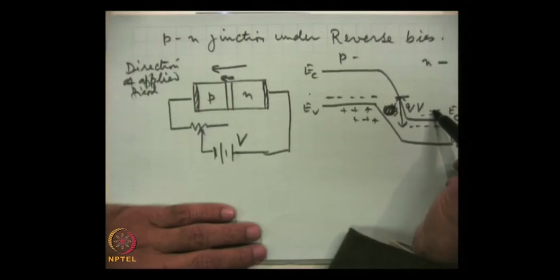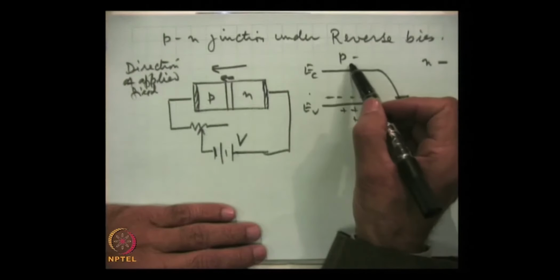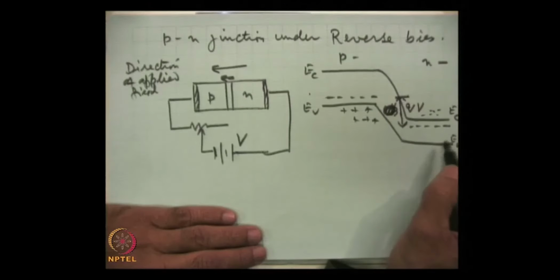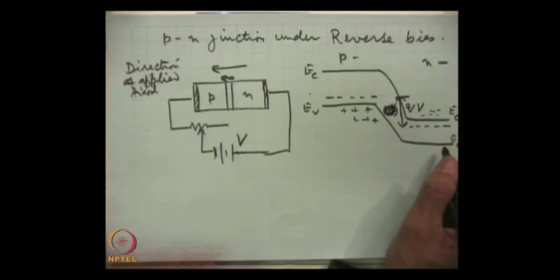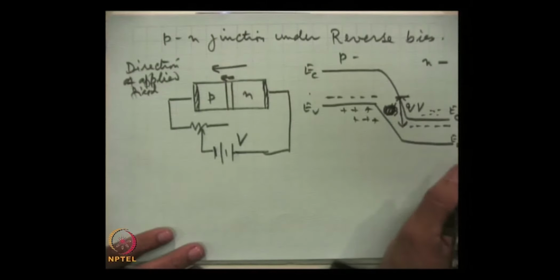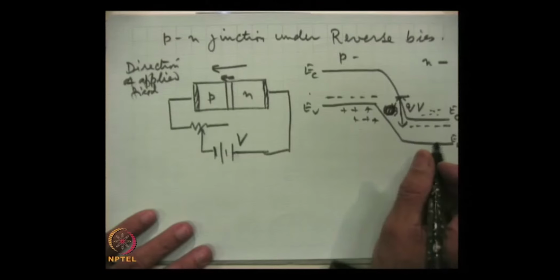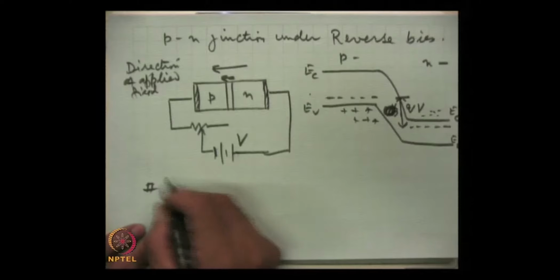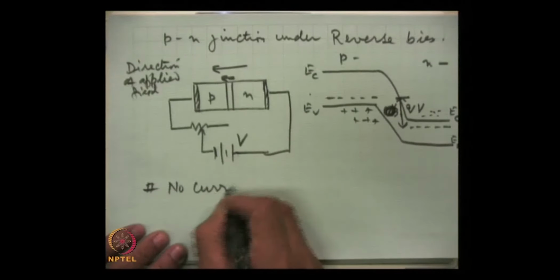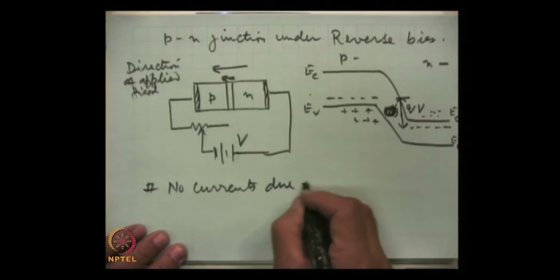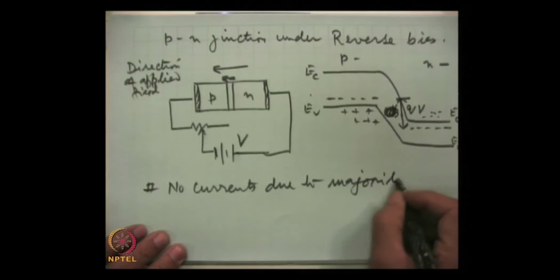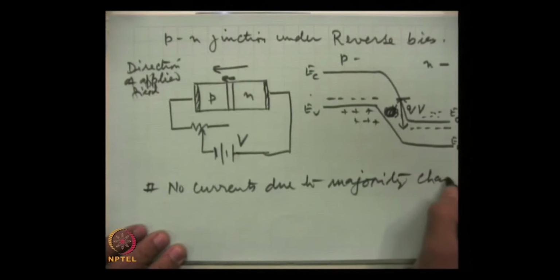That means electrons will not be able to move to the p side, holes will not be able to move towards the n side, and hence majority charge carriers do not take part in the current. So, the first thing we can conclude is no current due to majority charges.